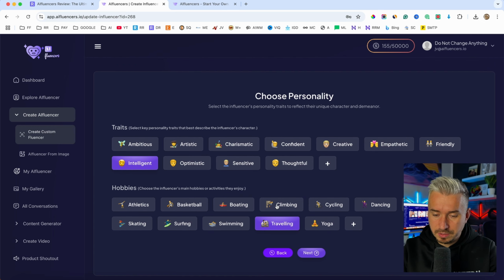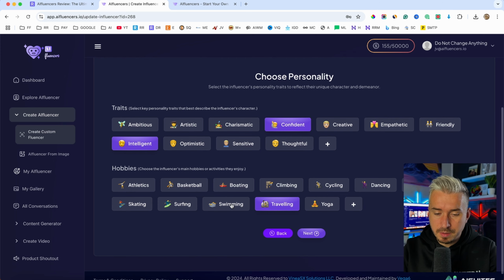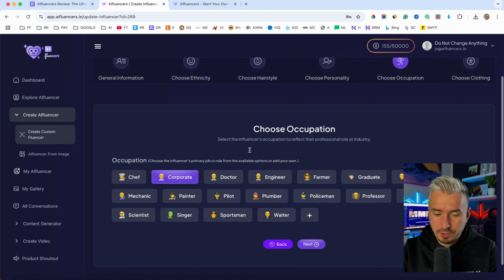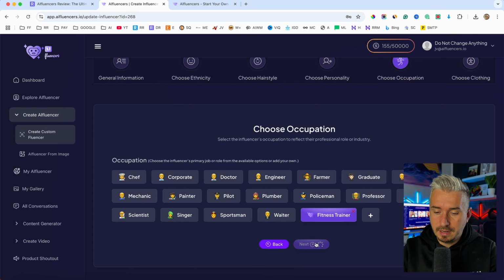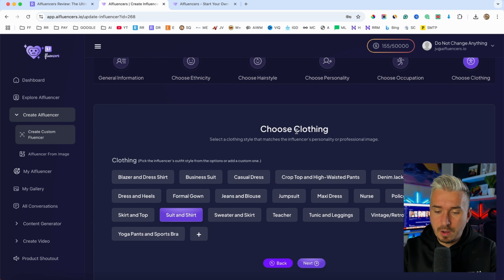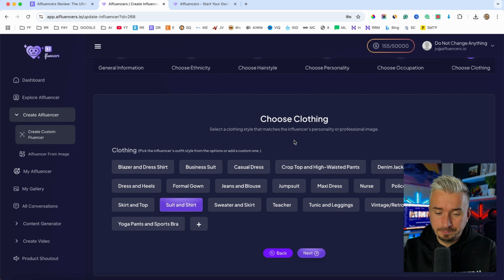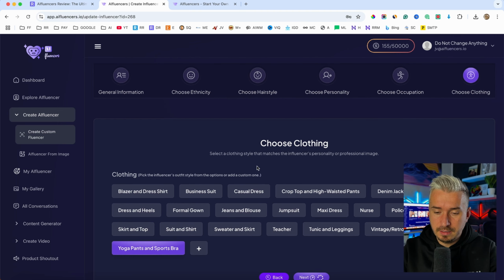We have a ton of options here. I will do confident, and as for hobbies, let's go with gym. And I'll click on next. The occupation, let's add a manual one because you can also add manual stuff in here. And we say fitness trainer. Now we'll go and say next. And now we have the clothing. You can choose from these options here, yoga pants and sports bra. I like this one, and I will click on next. And I think this should be it.